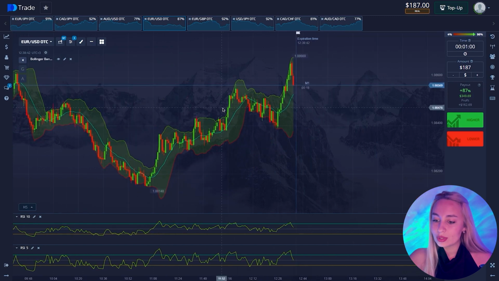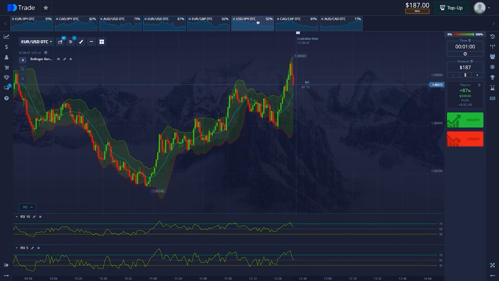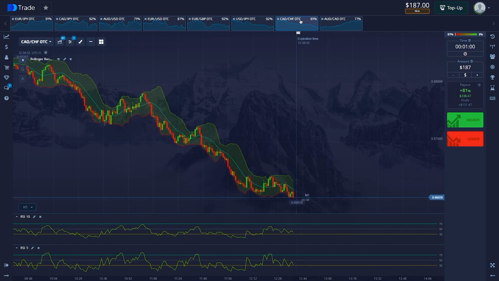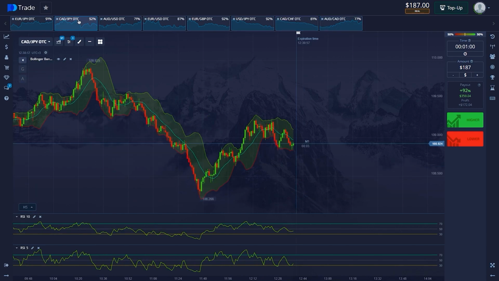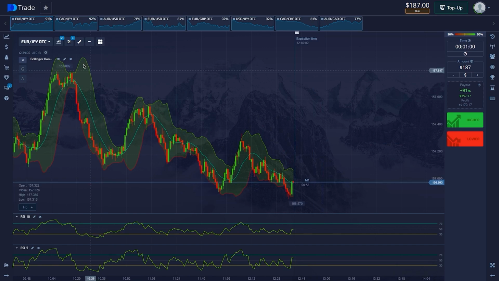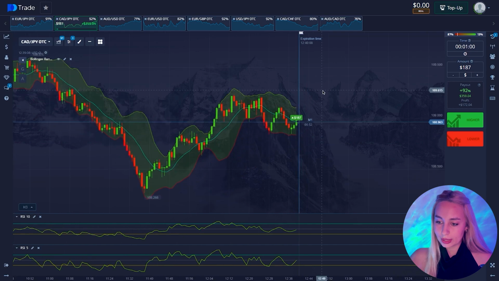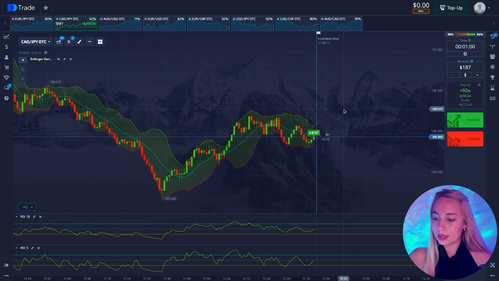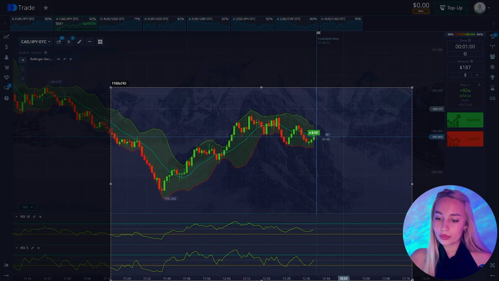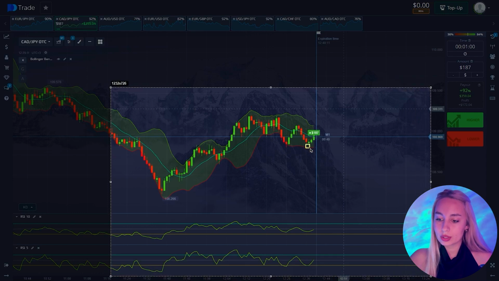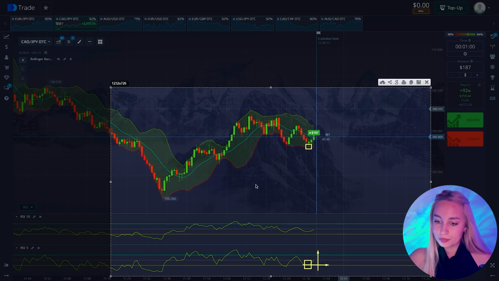Let's move on to the next currency pair and open a long trade. I'll also open a long trade here. There is a good touch point. The price touched the lower moving average and exited the oversold area. We are seeing upward momentum, so we open the trade following the trend. Trading with the trend is always a good approach.